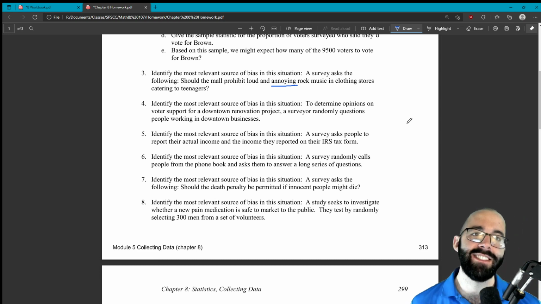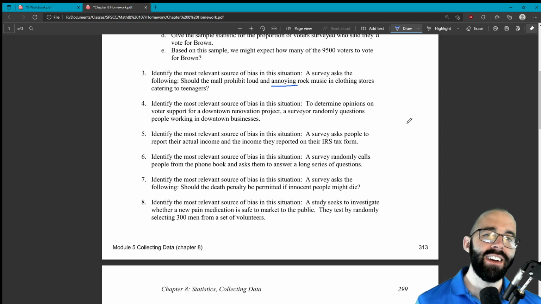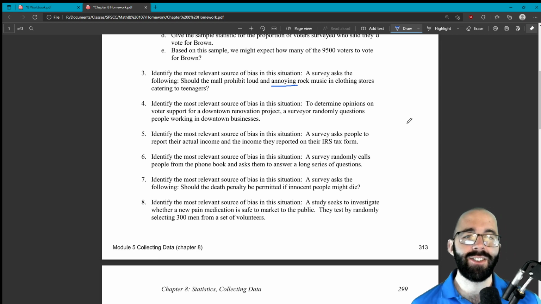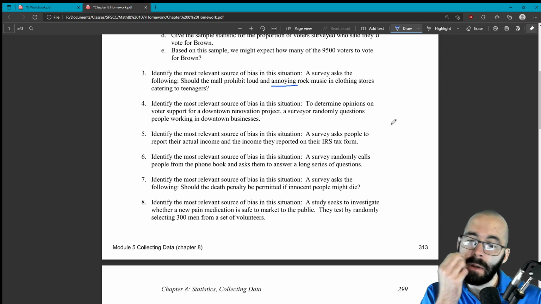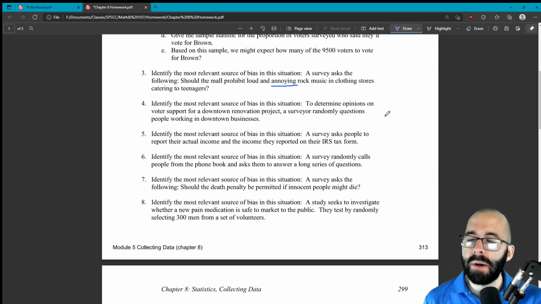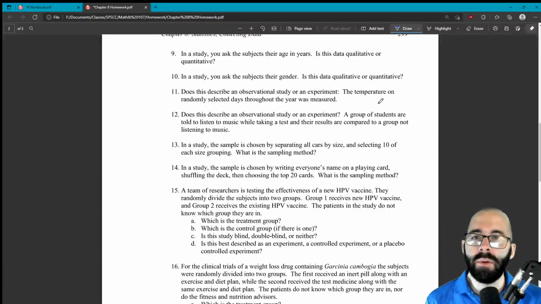It's a loaded question. There's phrasing in the question that's trying to influence your response. You don't need to write annoying. You could even just get rid of that and say loud, and it'd be a lot better. Loud still kind of has negative connotations, but it's better.